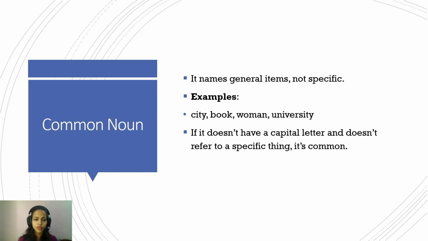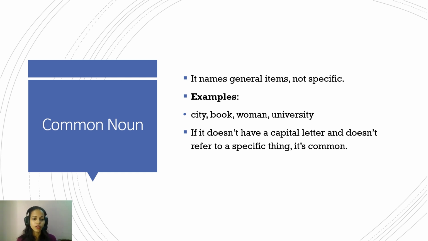Now, common noun. Again, it's like in the name only. It's common, generic. It refers to the name of general items, and unlike proper nouns, they are not specific. Of course, they will not start with a capital letter. The generic categories, city, book, woman, university, these are generic words. They do not refer to one specific thing, so these are common nouns. Unlike the proper ones, it will always be in small letters. While you will write the specific name of the city, say Mumbai, in capitals, the word city itself will be written in small, not capital letters.